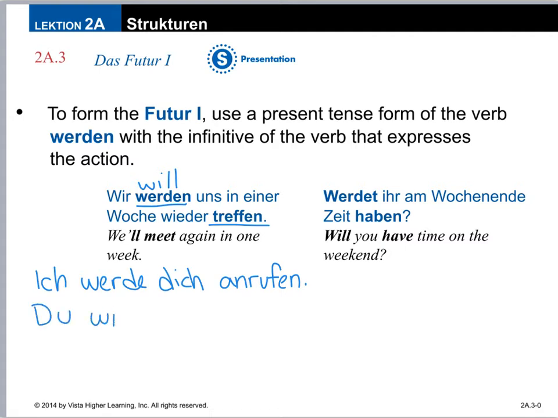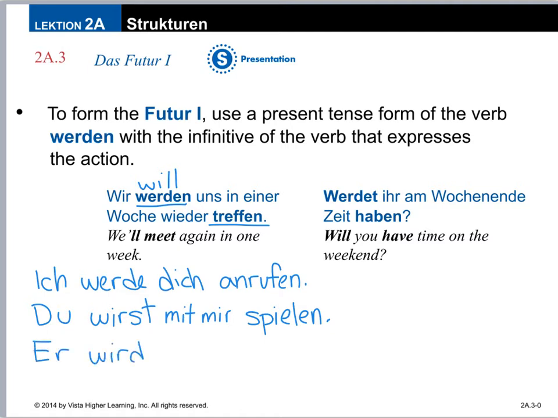Du wirst, you will. Another verb we know very well is spielen. Du wirst, if I just put spielen at the end, you will play, but we can add detail in between. Du wirst mit mir, you will play with me. Du wirst mit mir spielen.